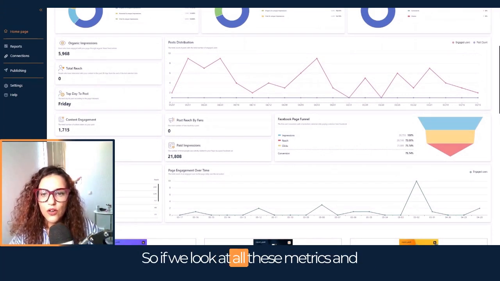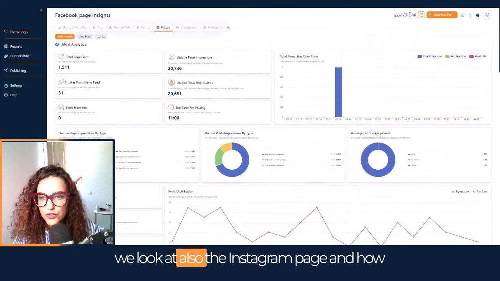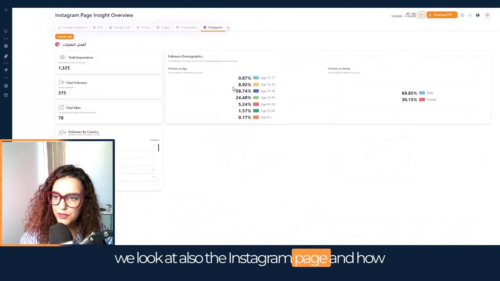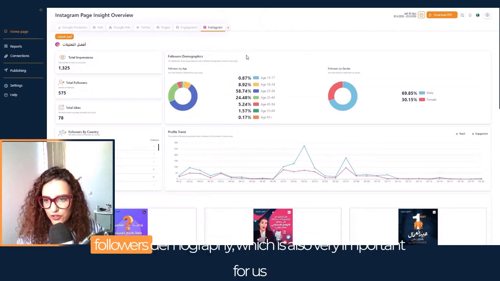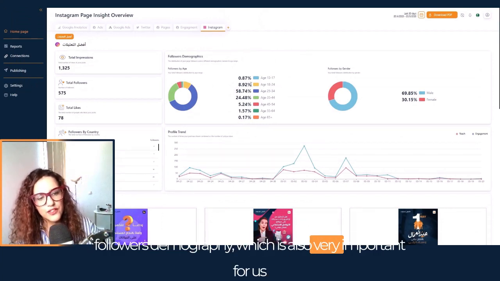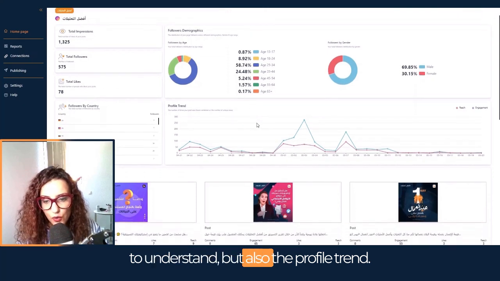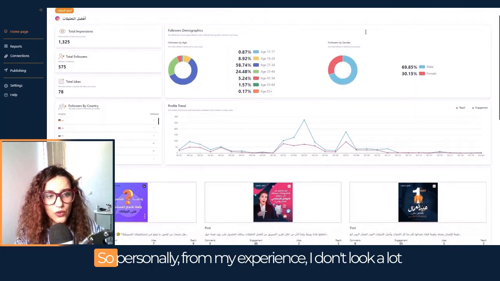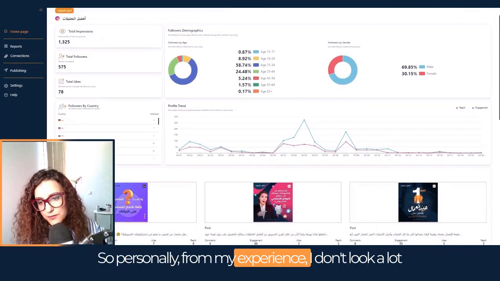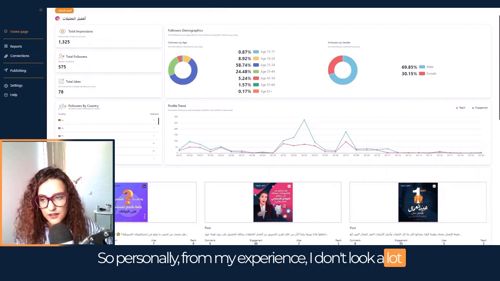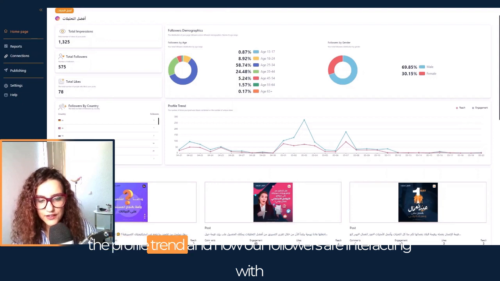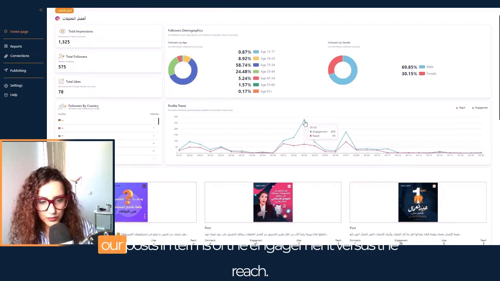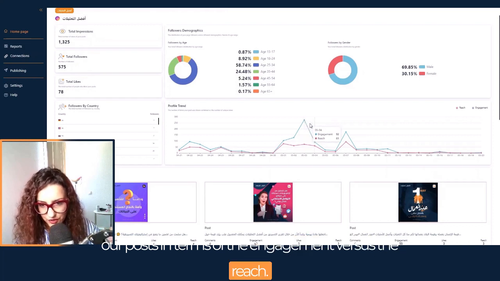So if we look at all these metrics and we look also at the Instagram page and how it's doing, of course, apart from looking at our followers' demography, which is also very important for us to understand, there is also the profile trend. Personally, from my experience, I don't look a lot at the number of followers, but I do look at the profile trend and how our followers are interacting with our posts in terms of engagement versus reach.